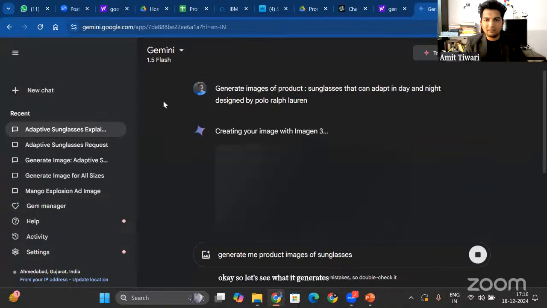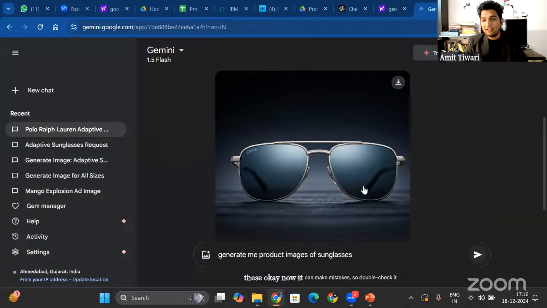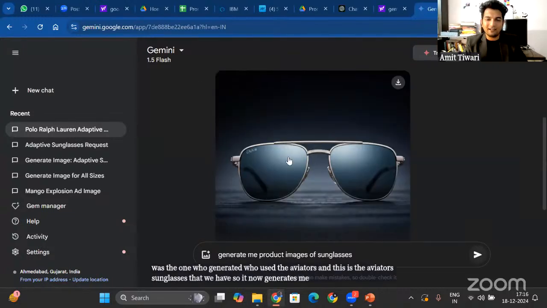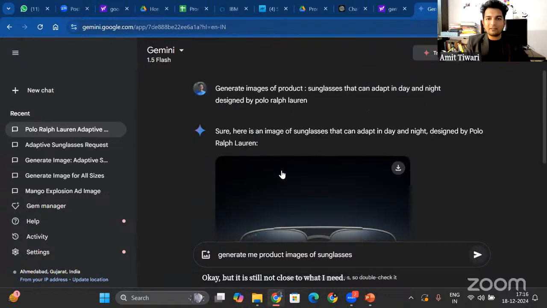Okay, and it is generating these images. Now it is giving me product images. It is far better than the result that I got, because it understands that Polo Ralph Lauren was the one who used the aviators, and this is the aviator sunglasses that we have. So it generates this image, which is far better than the one that I had before. It is still not close to what I need, but it's still serving the purpose. So just by taking up a persona of Polo Ralph Lauren, it would give me this result.